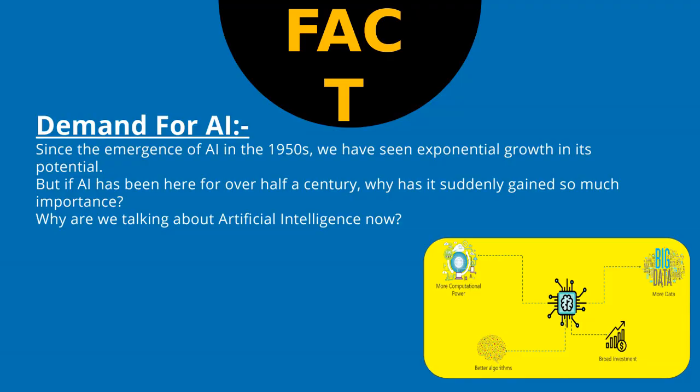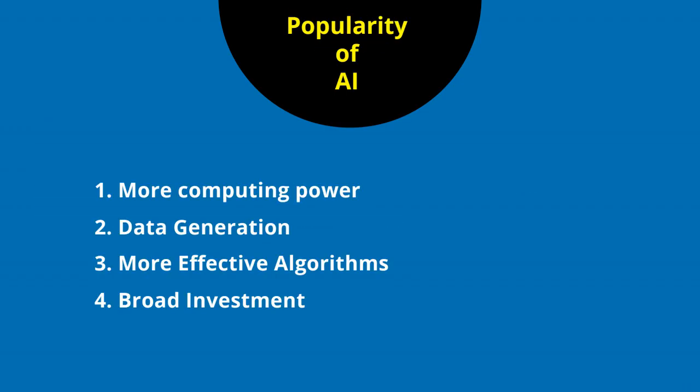So next, what are the facts? These are the facts. Why is AI in demand? Because, as I told you, earlier we were doing everything with the help of human beings only, if we had to make a good decision through their intelligence. But now, by applying AI on any machine, we can make the machine also as intelligent as a human being. And what is the popularity of AI? It has more computing power, data generation, more effective algorithms, and broad investment.